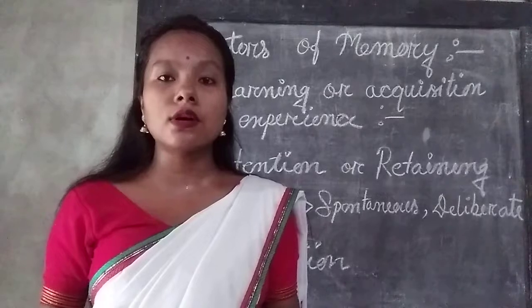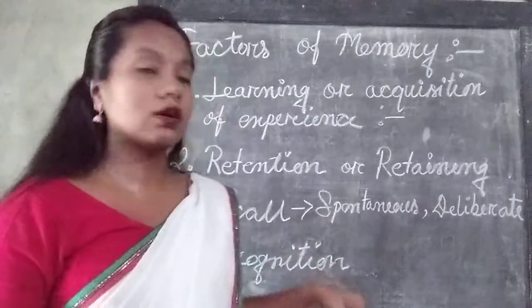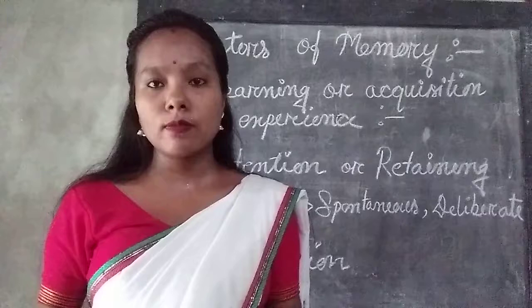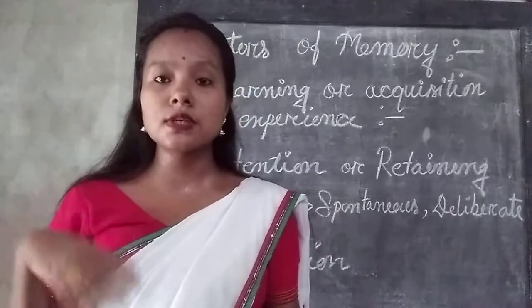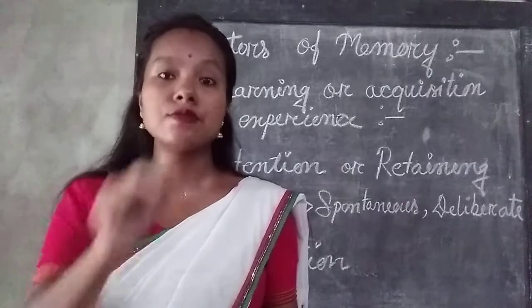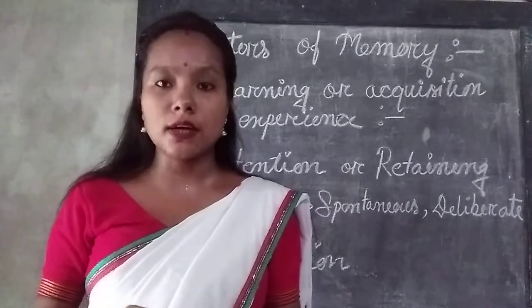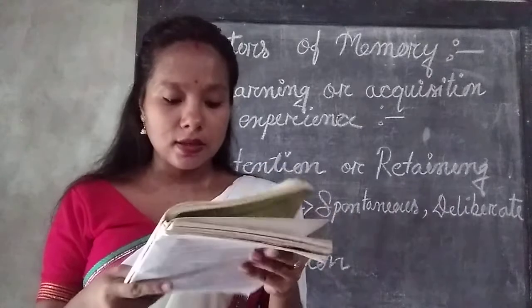This is the recognition process. Recall and recognition are both separate. Recall means just reproducing the past thing, and recognition means not only reproducing the past thing but also identifying it.